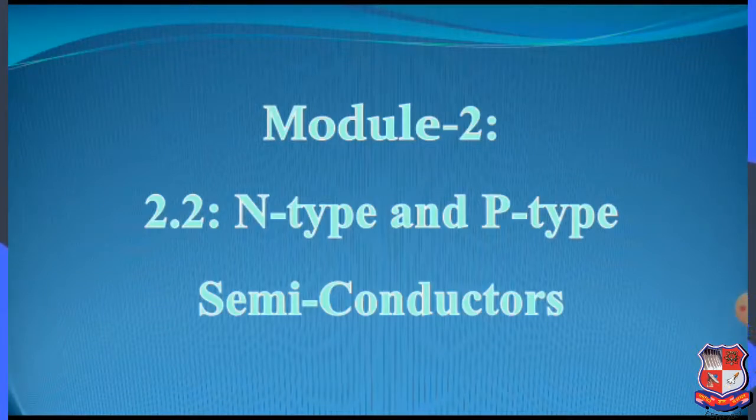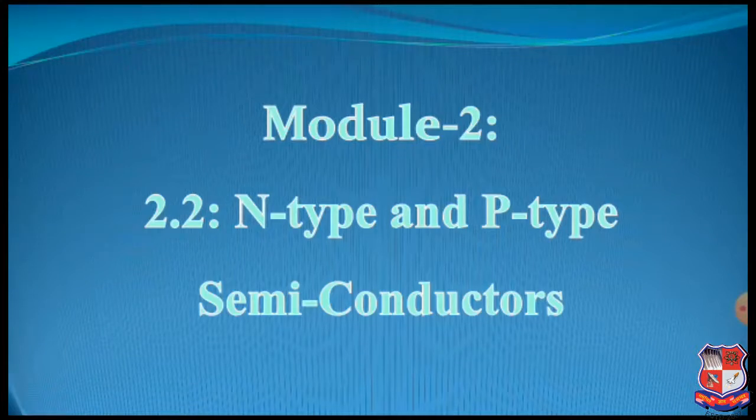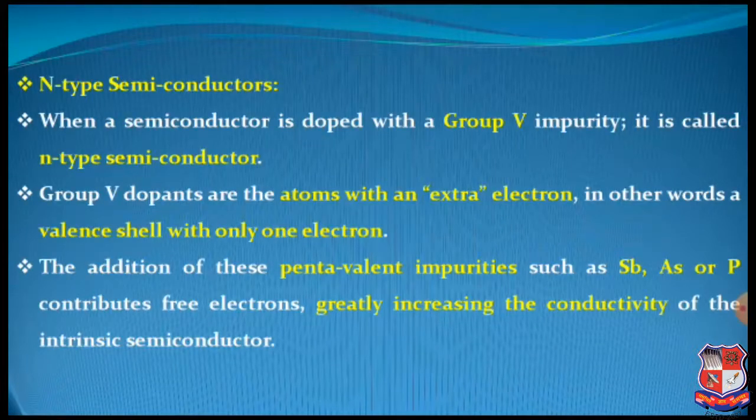Types of extrinsic semiconductors. Remember, here I have used the words the major two types of extrinsic semiconductors. Why? The primary classification of semiconductors we have already done in our earlier lecture as intrinsic semiconductors and extrinsic semiconductors. But when you are adding some impurities inside the intrinsic semiconductor, the semiconductor will work as an extrinsic semiconductor. Moreover, there will be improvement in its electrical conductivity.